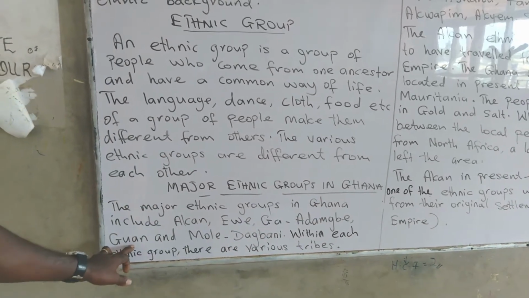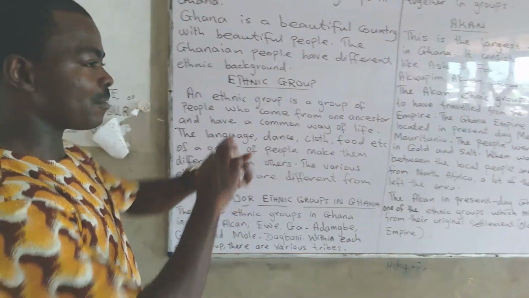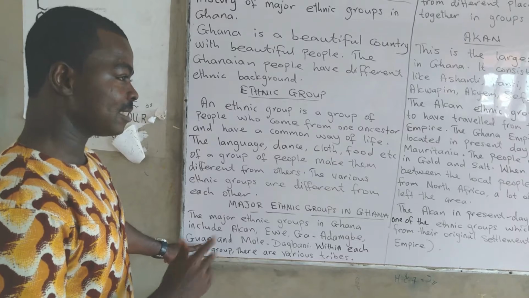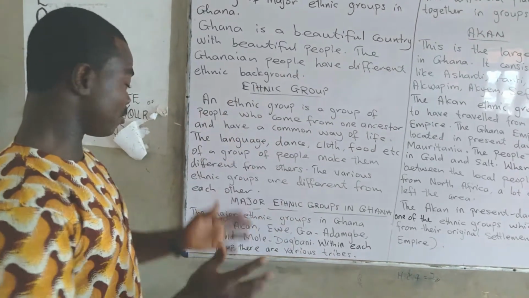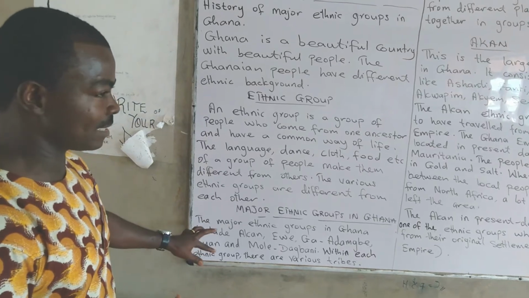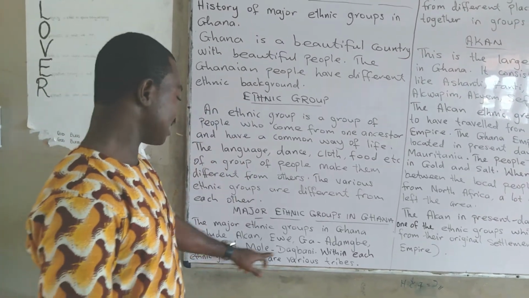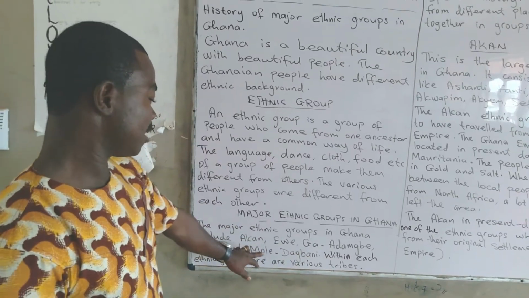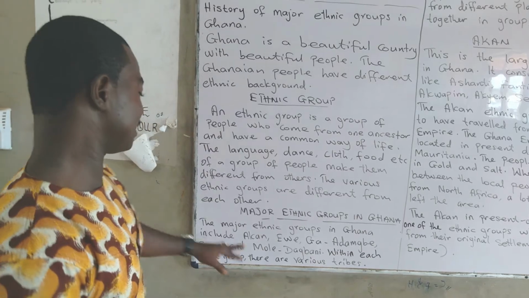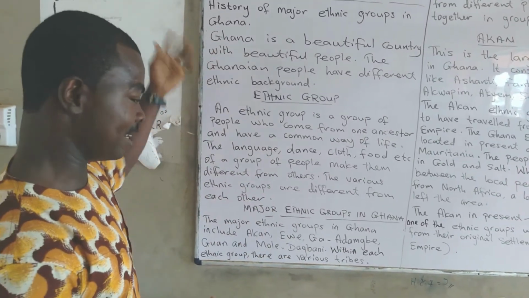The Guans are one of the ethnic groups who can be found in all the regions in Ghana. They are split among all the regions in Ghana. And it is believed that they are the first settlers in Ghana, the Guans. So when you get there, you will learn more about them. Also, the Mole-Dagbani can be found in the Northern region, the Upper West and Upper East regions of Ghana. And they speak Dagbani, Frafra, and other languages.